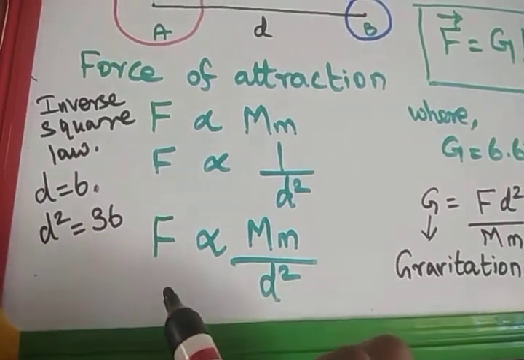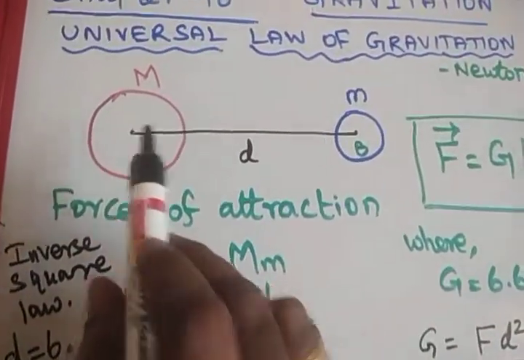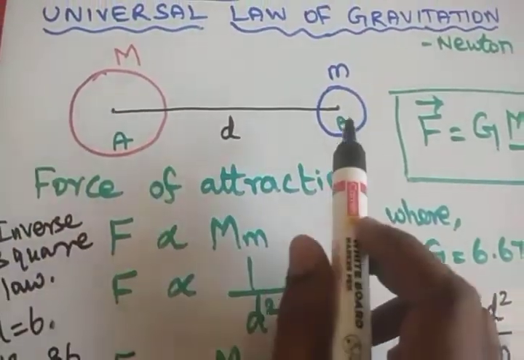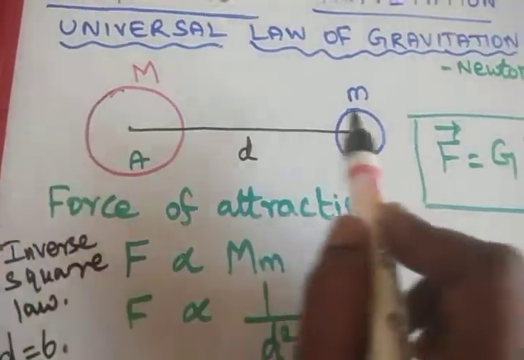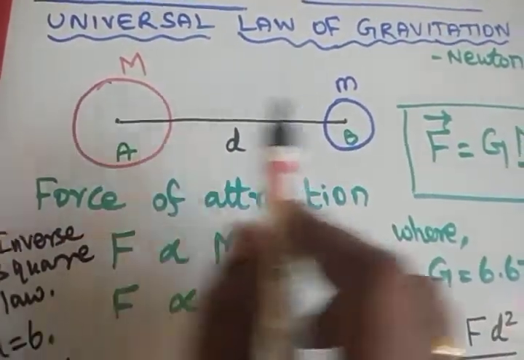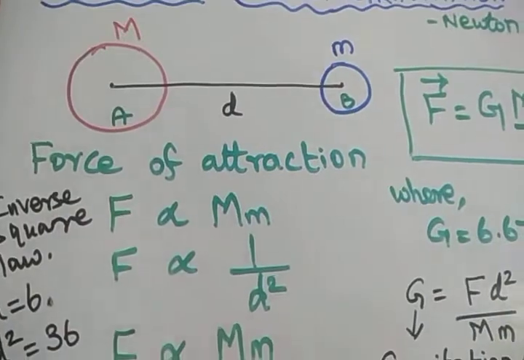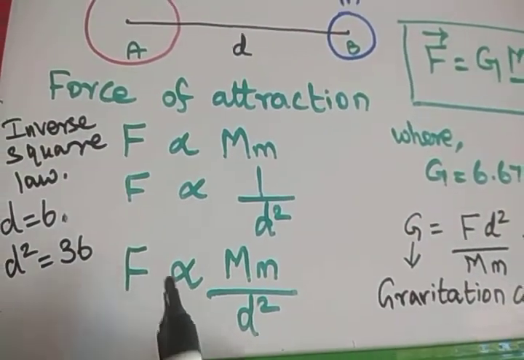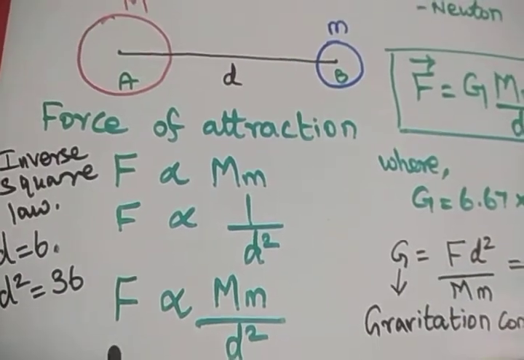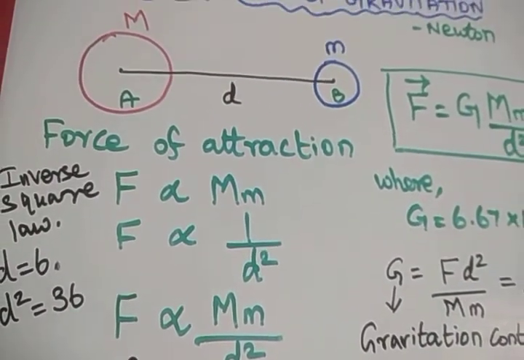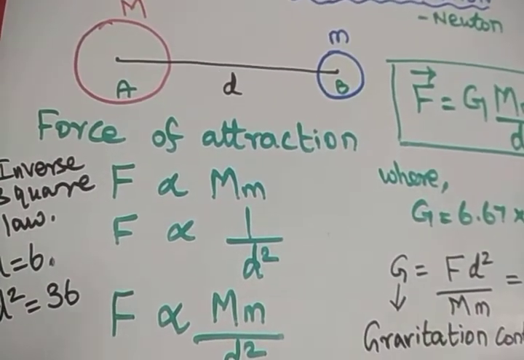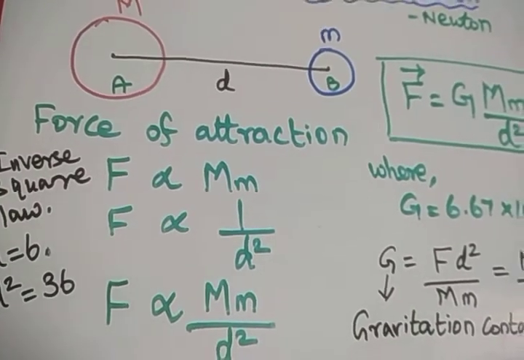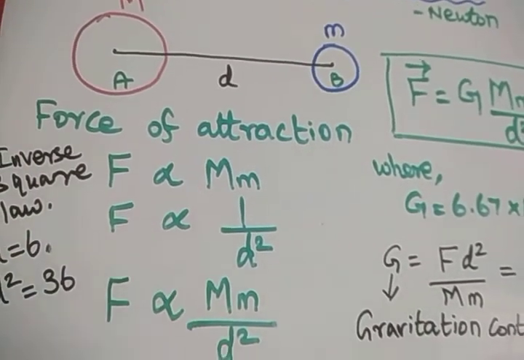You can ask one question. This gravitation force is applicable for the sun and the earth. The distance between these two is very long, sir, hence this force is a very small force. Yes, it is true. The gravitation force is a very small force in the universe.